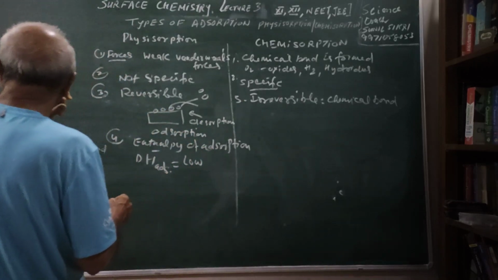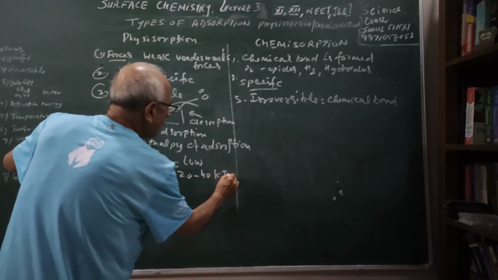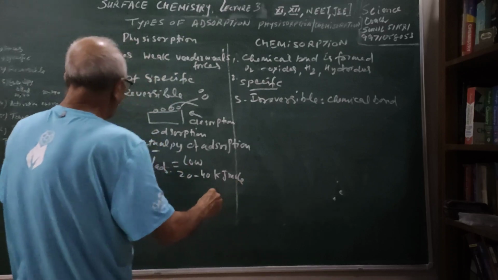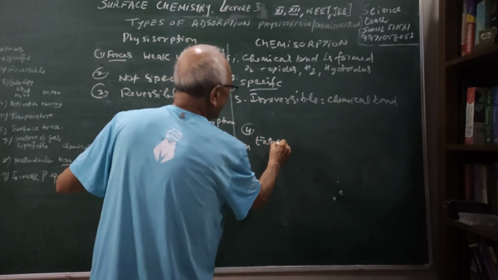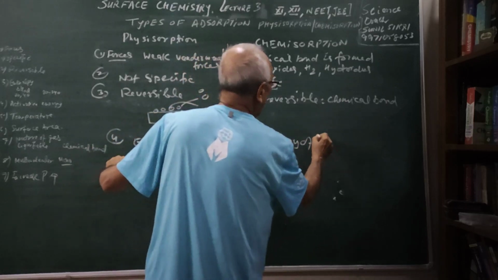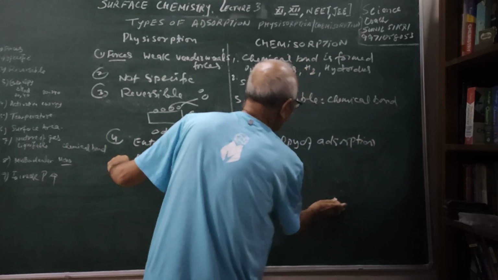So the values are very low, which are of the order of 20 to 40 kilojoule per mole. But in this case, the enthalpy of adsorption is higher because a chemical bond is formed.